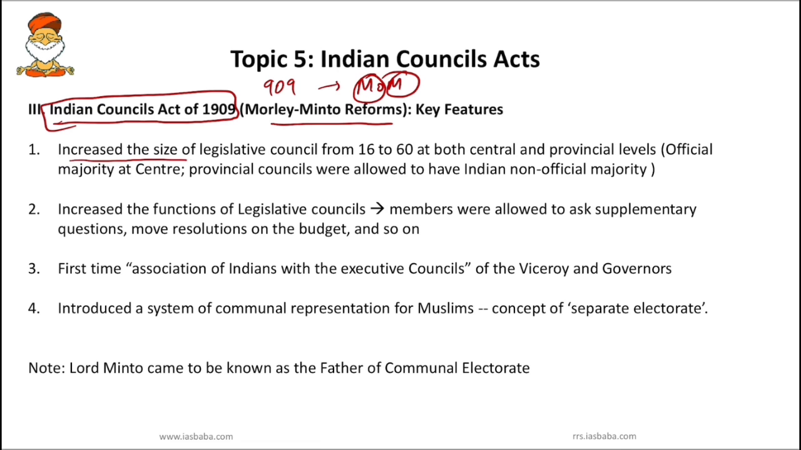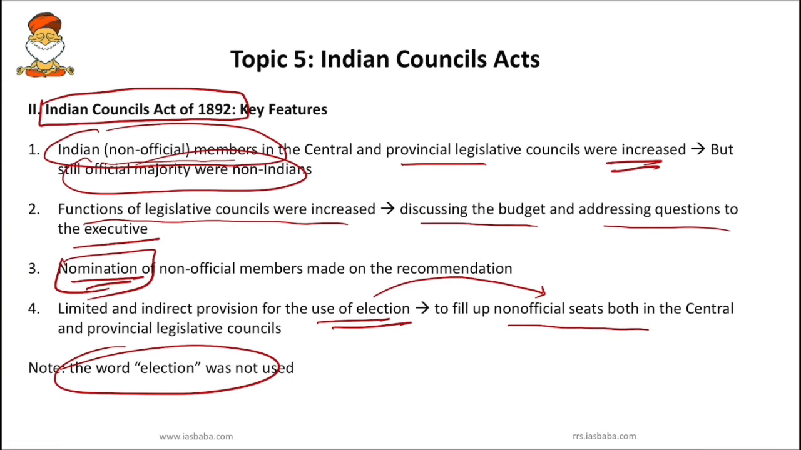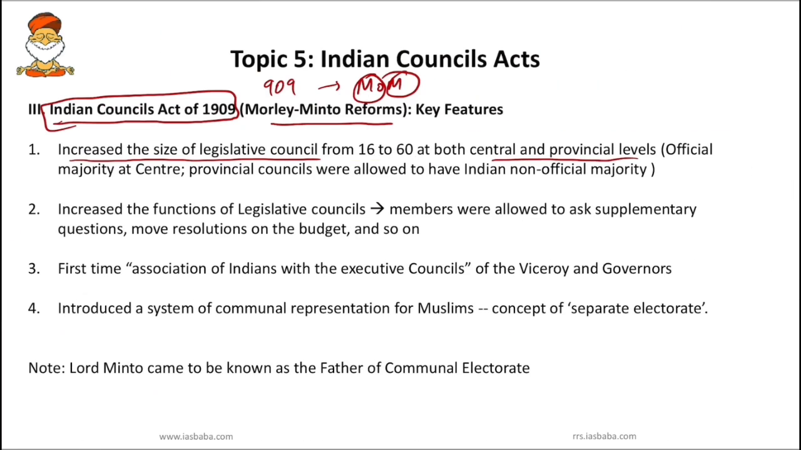So again, the first important point is it increased the size of Legislative Council both at central and provincial level. Even the Indian Council Act of 1892 increased the number. So the number of additional Indian non-official members were increased both at central and provincial legislative. However, you have to know official majority were non-Indians. However, in this Morley-Minto reforms or Indian Council Act of 1909, official majority was maintained at the center. However, provincial councils were allowed to have Indian non-official majority. So for the first time the provincial councils could have non-official majority, which was a good sign.